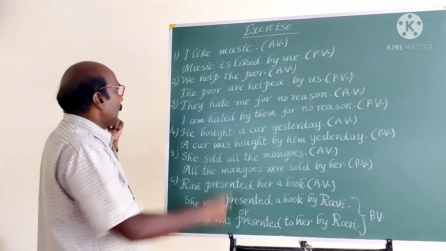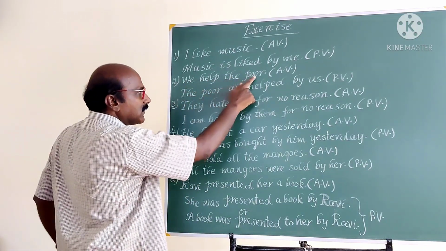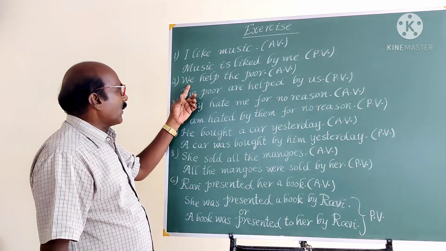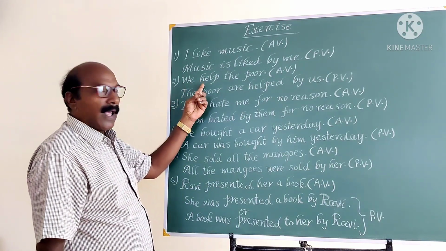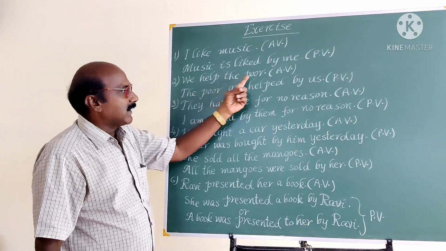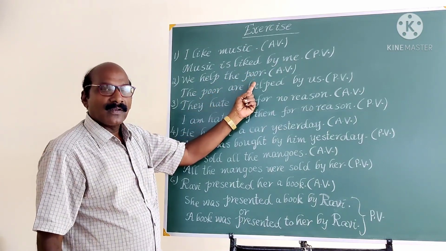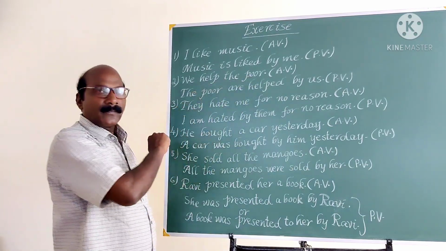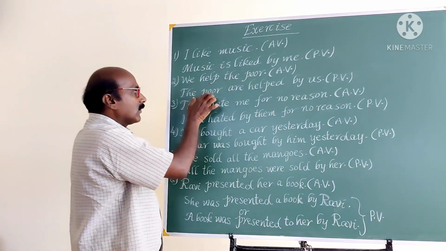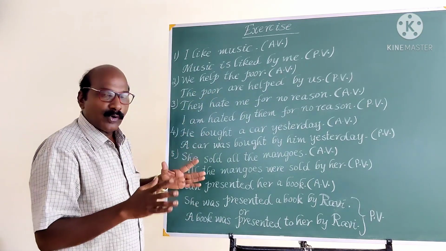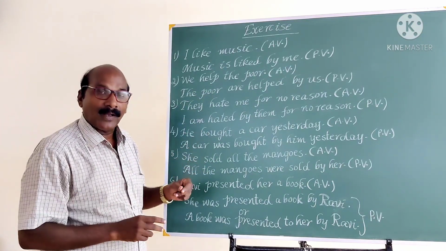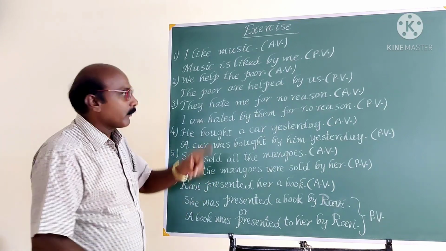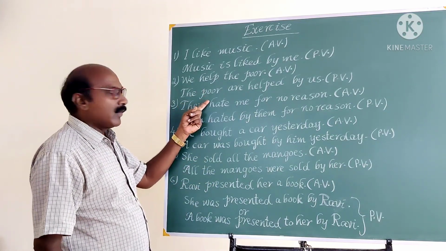Next example. We help the poor. This is active voice. We is the subject, help is the verb, the poor is the object. By changing the active voice into passive voice, object becomes subject. The poor means the poor people, so this is the plural object.